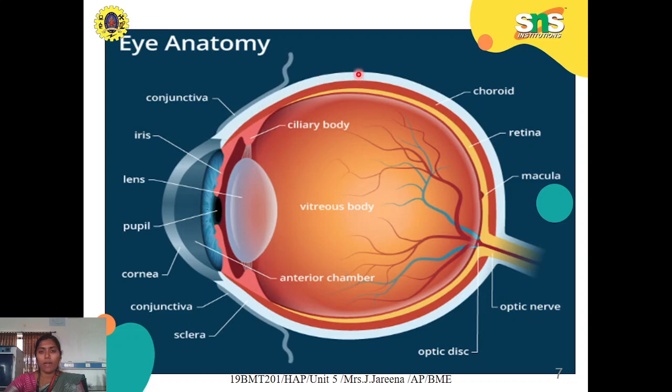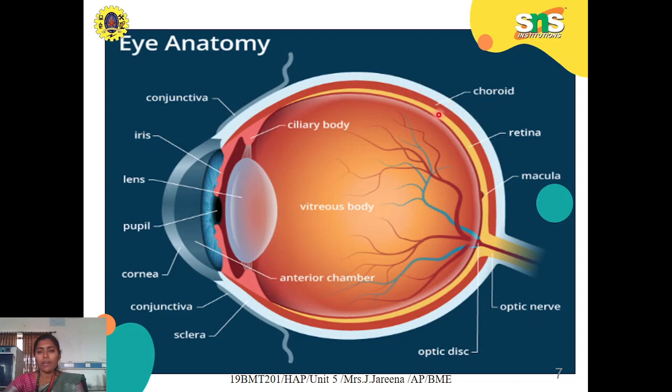This white part is nothing but the outer layer of the eye, the sclera. It covers the posterior part of the eye, and the anterior, front part of the eye is covered by a layer called the cornea. So the cornea and sclera are the outer layer of the eye. The back side is covered by the sclera, and the front part by the cornea. Next to the sclera, the second layer is the choroid layer.